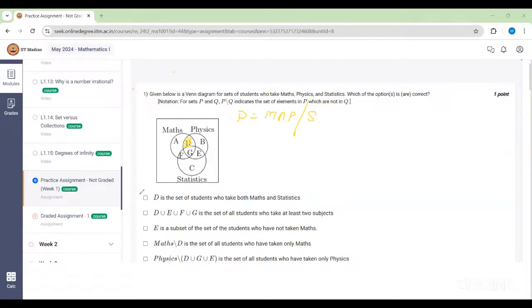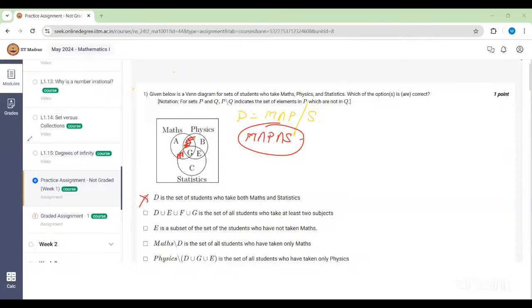Now let's go to the next option, which says that D union E union F union G is a set of all students who have taken at least 2 subjects. Let's see what this set is. D union E, union F, and then union G. That's correct, so maths intersection physics intersection stats. The set of all students who have taken at least 2 subjects, that's also correct, because E is the part where the students have taken only physics and statistics. So at least 2 is correct.